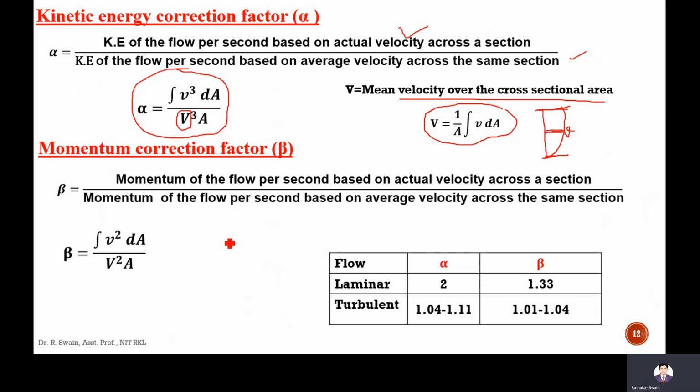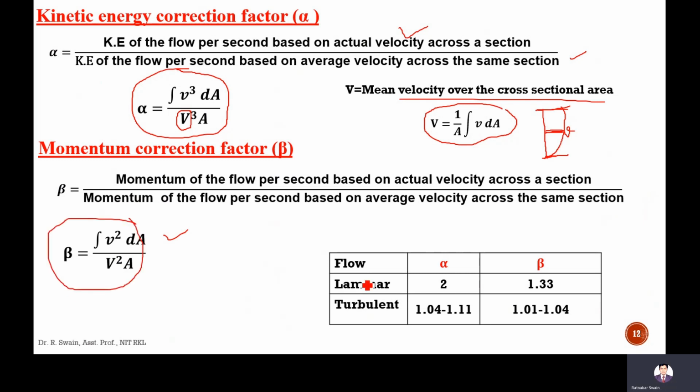Next is the momentum correction factor. Similarly, it is the ratio of momentum of flow per second based on the actual velocity across a section, divided by the momentum of the flow per second based on the average velocity across the same section. Directly I am writing the formula, that is integration of v square dA divided by V square A.